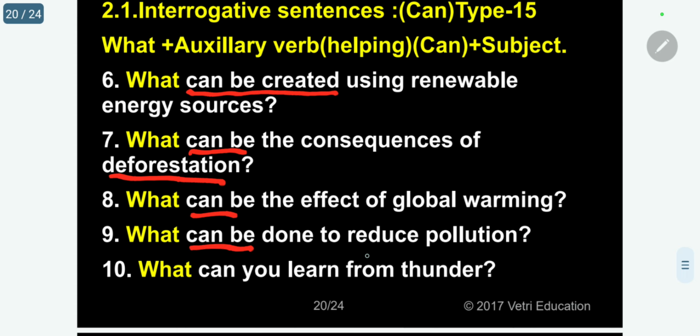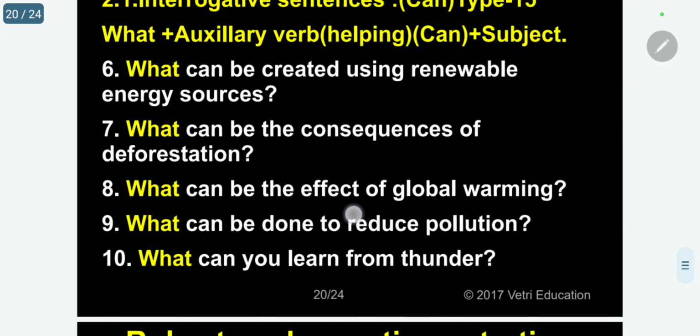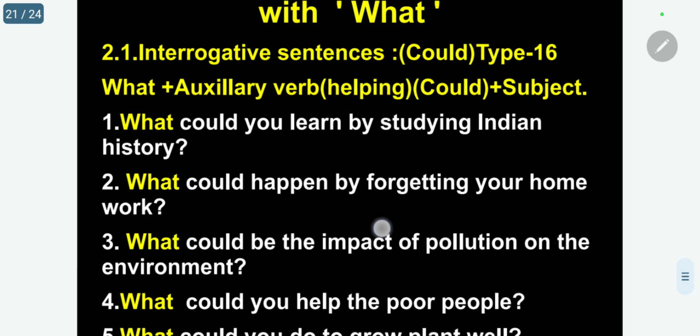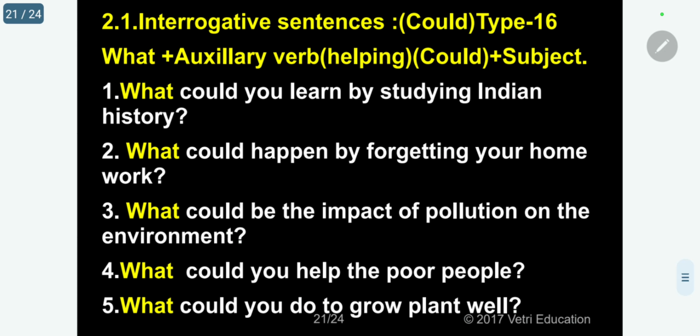What can be done to reduce pollution? What can you learn from thunder? Learn. Here can be done. Kindly follow. Can, again as usual, auxiliary. Now for can, I am using could. Again, can, could, you cannot use present and past. The future you cannot. Present tense and past tense you cannot use that one.